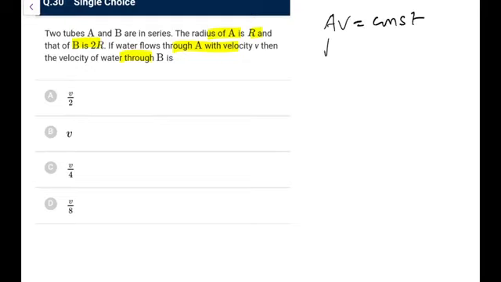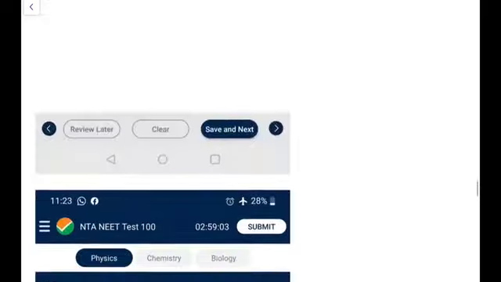So if the radius becomes 2R, that means area becomes 4 times. So the velocity will become 1 by 4 to make AV constant. So that would be V by 4. Go for option C. Again a very easy application. Next,